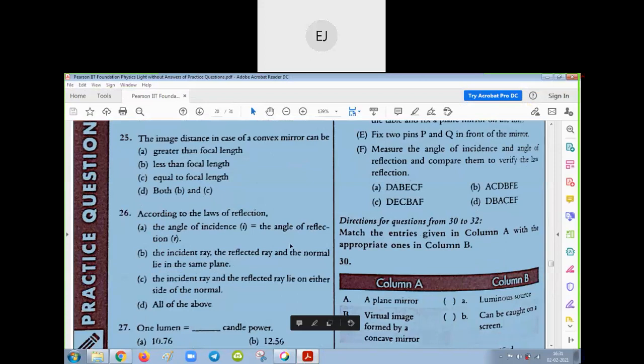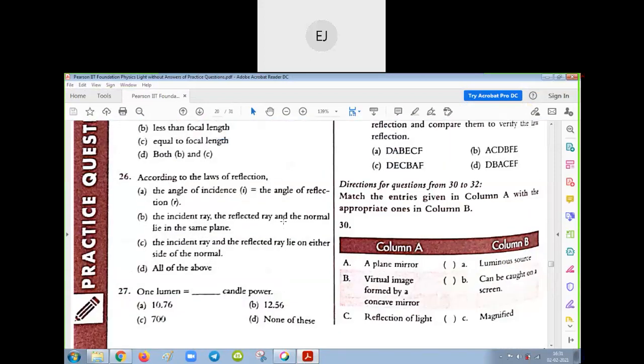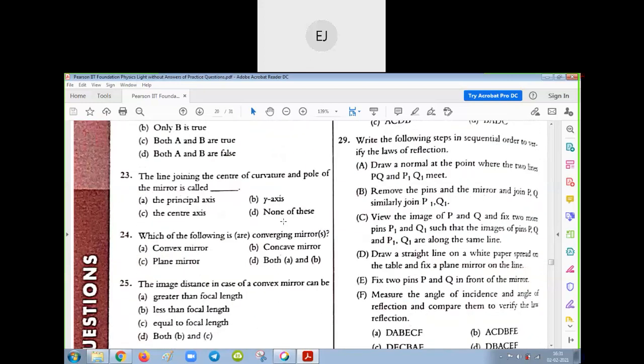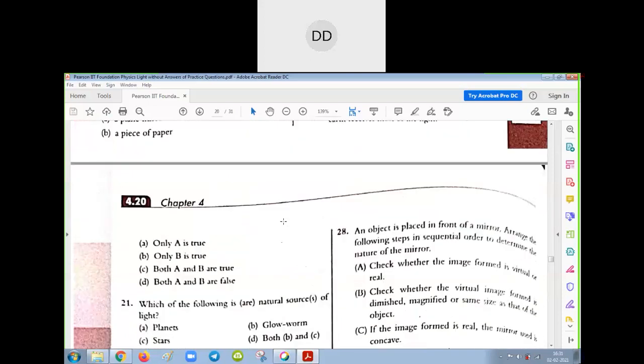Next question please. According to the laws of reflection, option A, the angle of incidence is equal to the angle of reflection. This is correct. The incident ray, the reflected ray and the normal lie on the same plane. This is correct. The incident ray and the reflected ray lie on either side of the normal. That is also correct. So all of them are correct. Sir, all of the above. Yes. The next, 28th question.